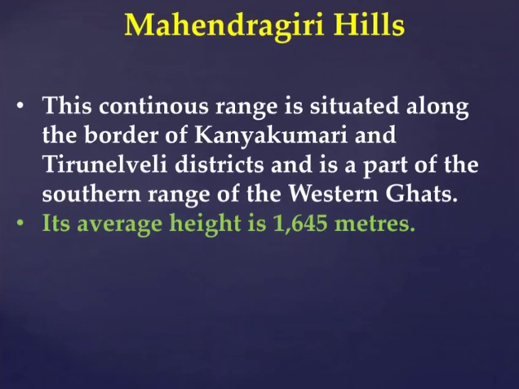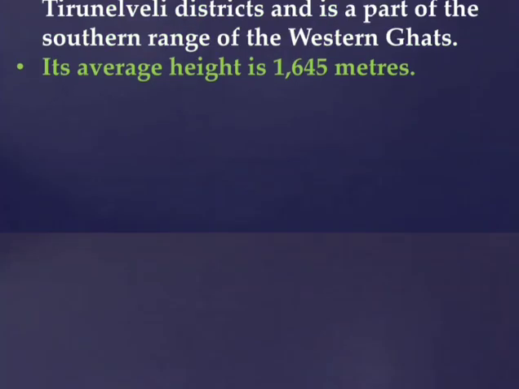Then the last one is the Mahendragiri Hills. This continuous range is situated along the border of Kanyakumari and Tirunelveli districts, and it is a part of the southern range of the Western Ghats. Its average height is 645 meters. Next class we will discuss the Eastern Ghats: Javadu Hills, Kalrayan Hills, Shevaroy Hills, Kollimalai, Tachaimalai, then plateaus.